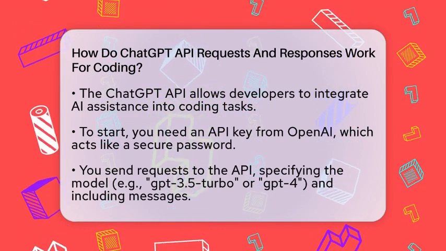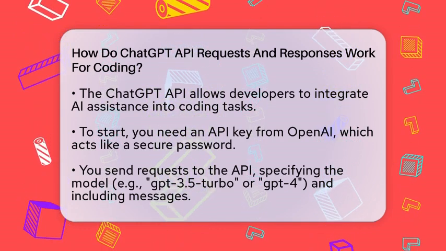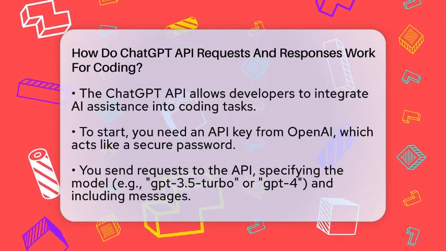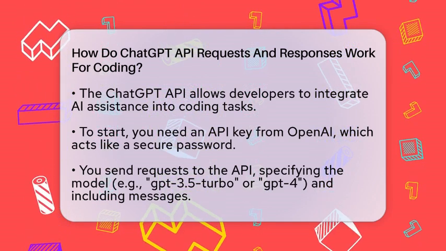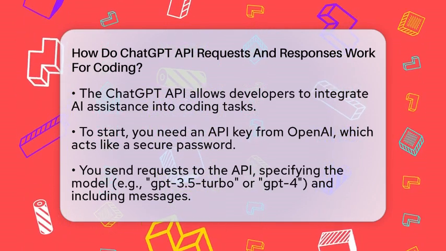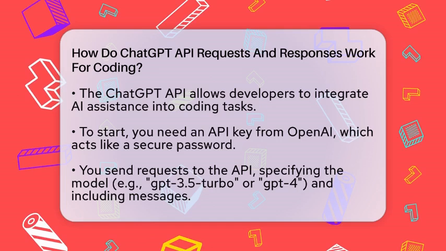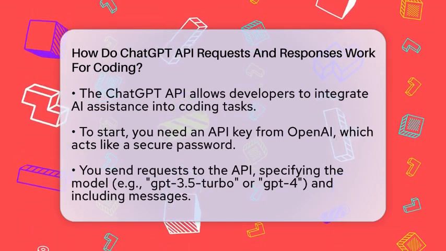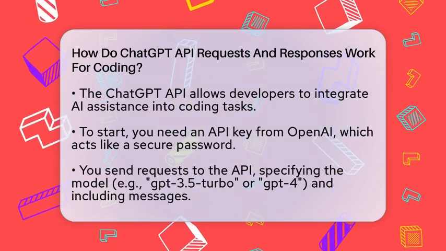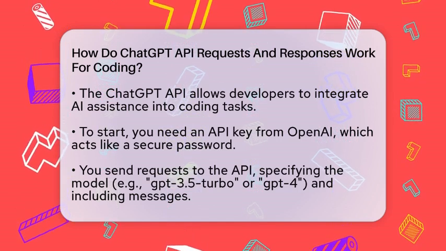When you want to use it for coding, you start by getting an API key from OpenAI. This key acts like a password that lets your application talk to the AI system securely. Once you have your key, you send a request to the API. Think of this request as a message where you tell the AI what you need.